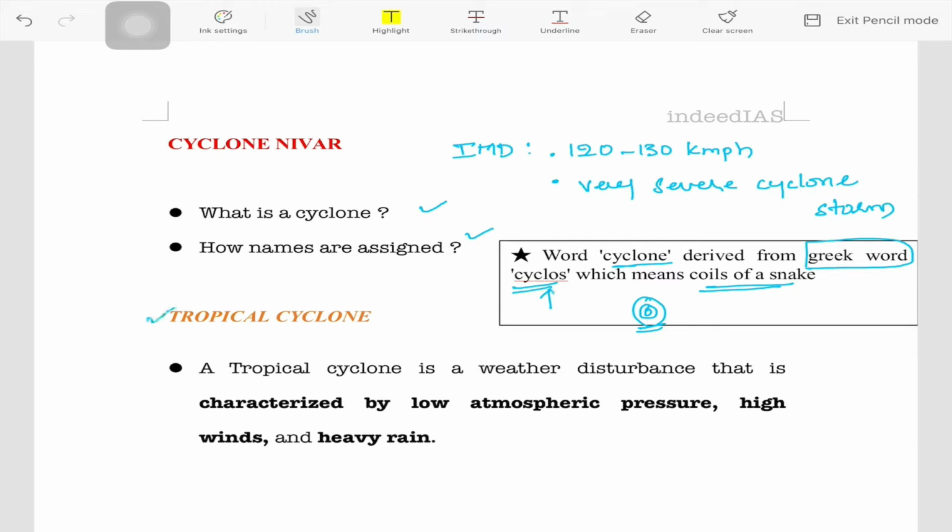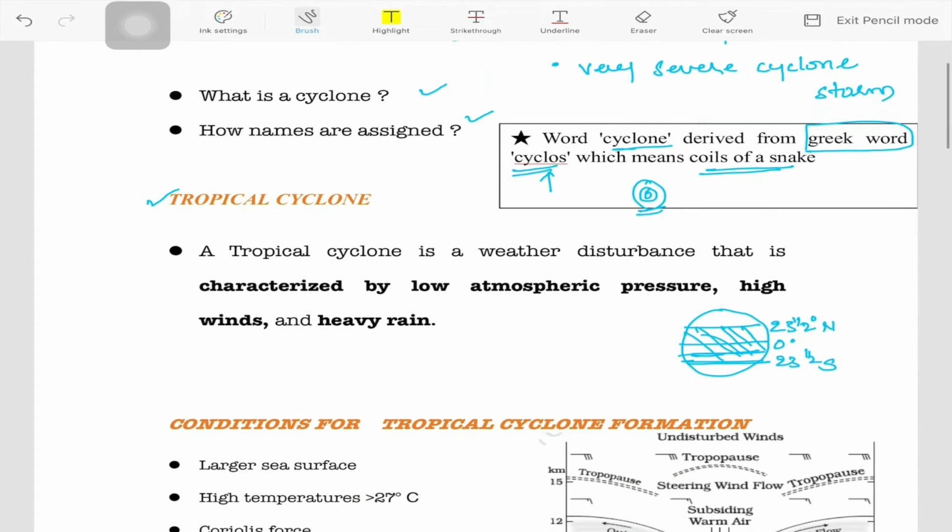Now let's look at the tropical cyclone. In fact, cyclones are of two types. One is the temperate cyclone and the other is the tropical cyclone. So the tropical cyclone is the one which occurs in the region between the equator and the Tropic of Cancer or Tropic of Capricorn. So this is where the tropical cyclone occurs.